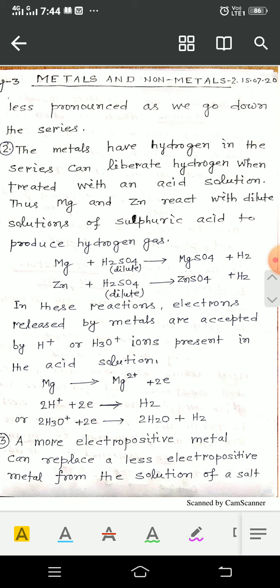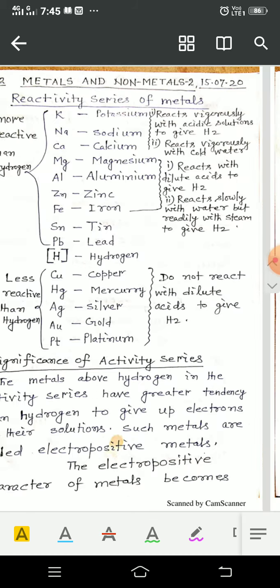Thus, magnesium and zinc react with dilute solutions of sulfuric acid to produce hydrogen gas. So, see the reaction of magnesium with sulfuric acid here.